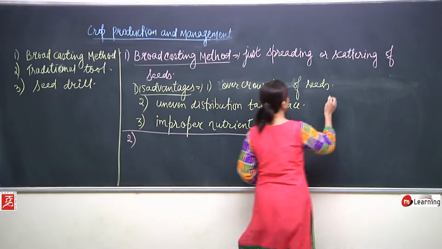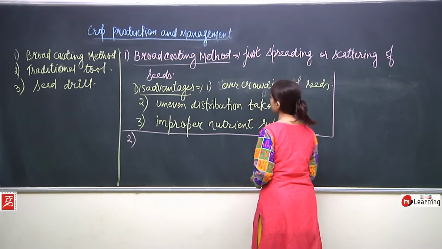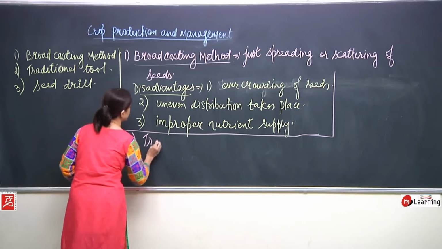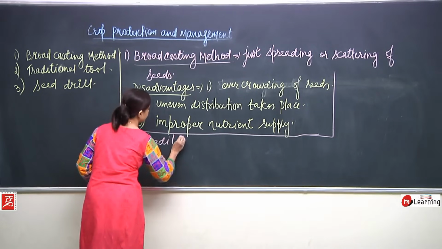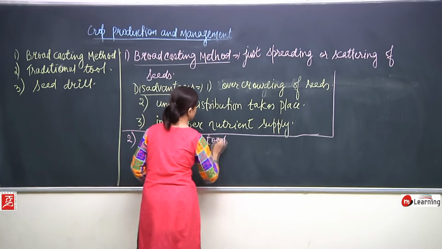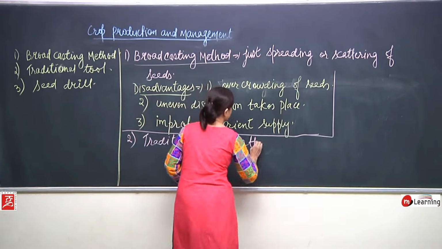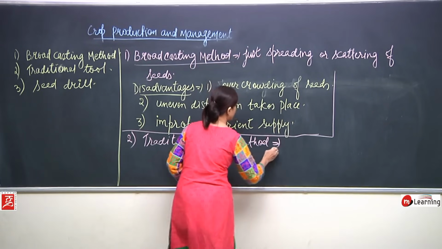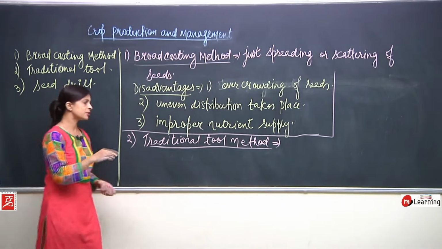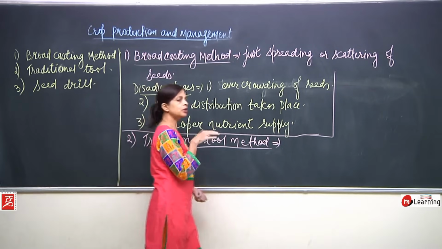Now, I will be talking about the next method, which is the traditional tool method. What is there in this? Traditional tool method means traditional is there and tool is also there.